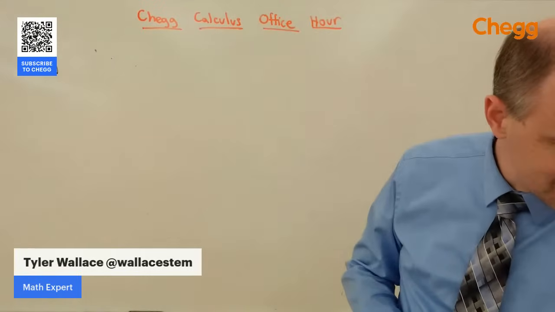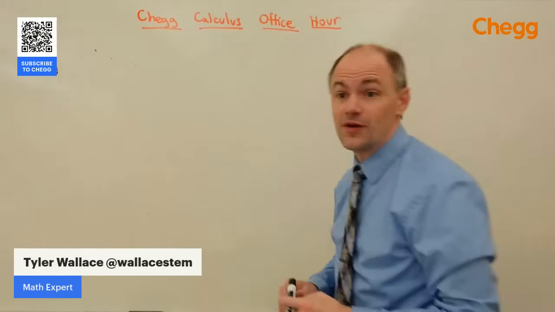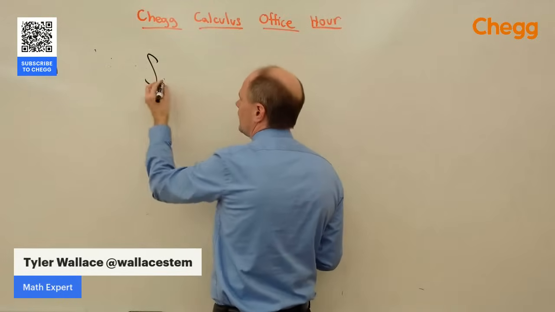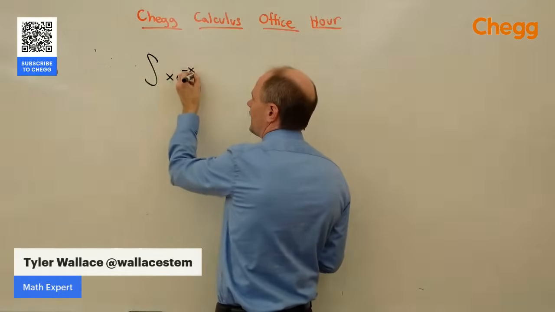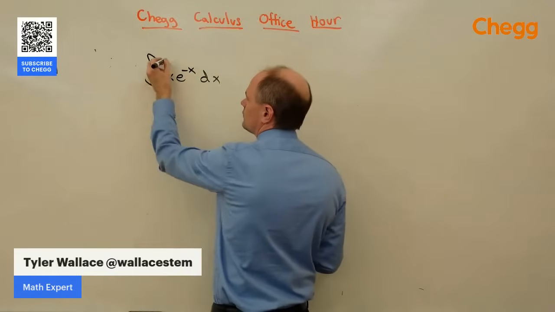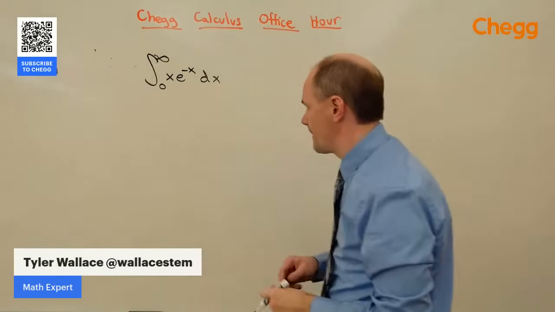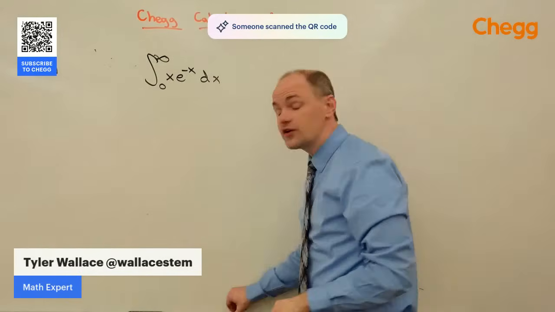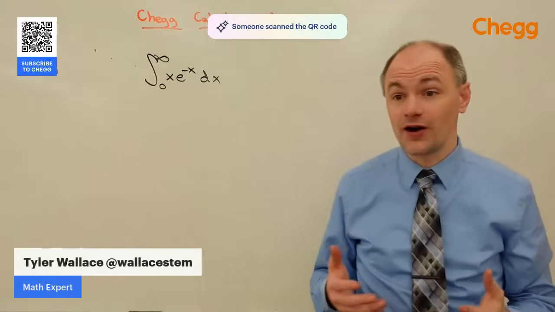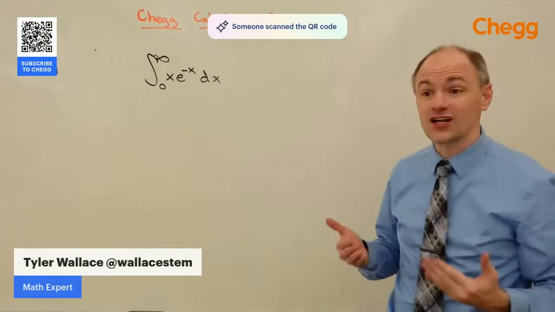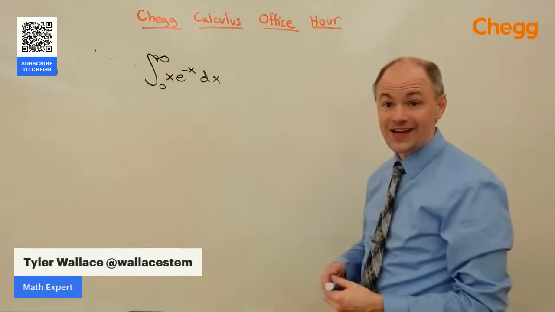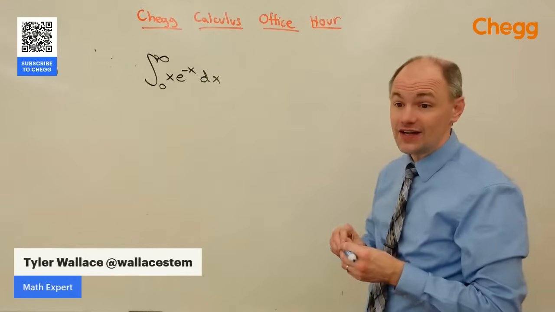Did I prepare one? No, I did not. We're going to have to make one up. Let's see how it goes. Let's do the integral of x e to the negative x dx from 0 to infinity. I hope that works. Let's see what happens. This one also solves by integration by parts, which is why I chose it, because there's been a lot of questions about integration by parts. So this is going to give us a chance to practice that integration by parts again.